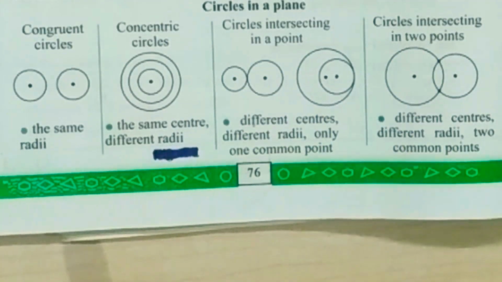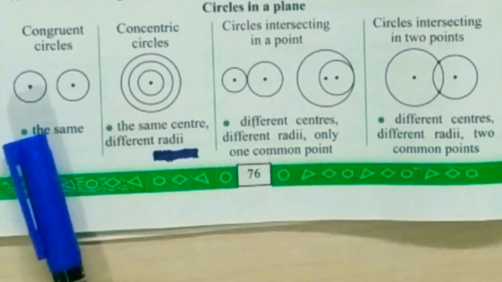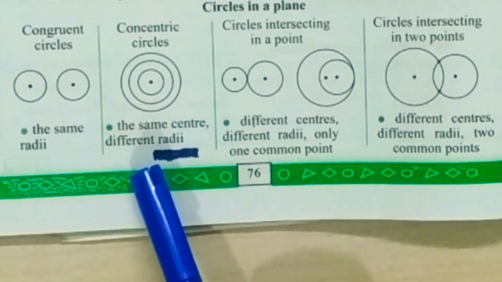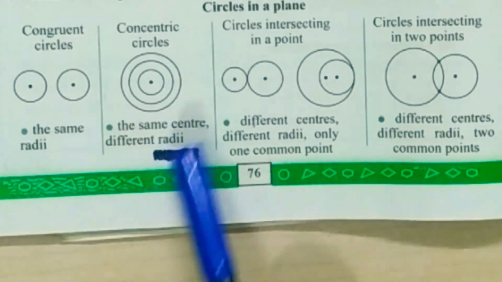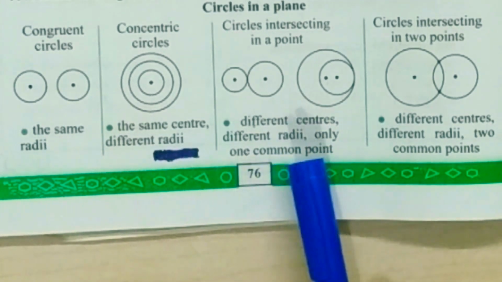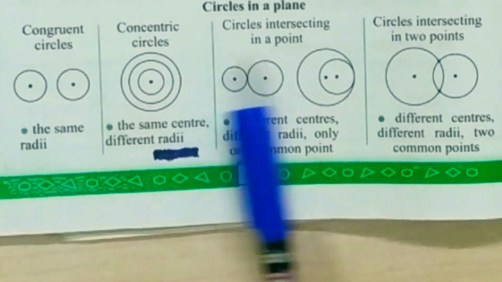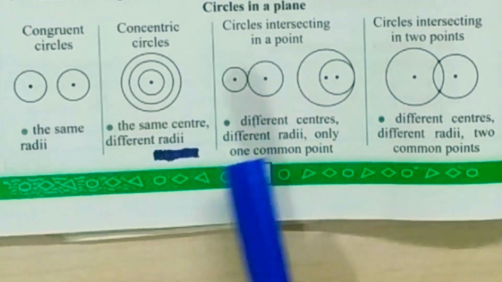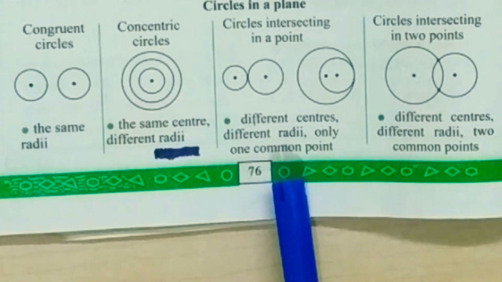Now, circles in the plane. Two circles which have the same radius are called congruent circles. Two or more circles having a common center are called concentric circles. Circles with different centers and different radii and having one point in common are called circles intersecting in one point.